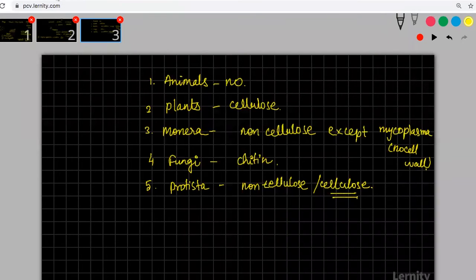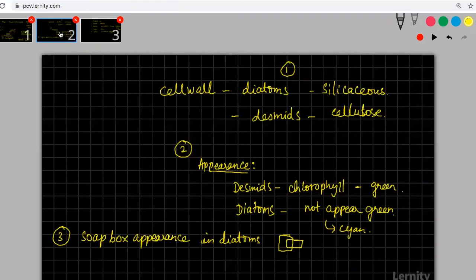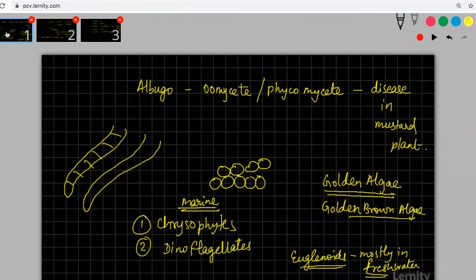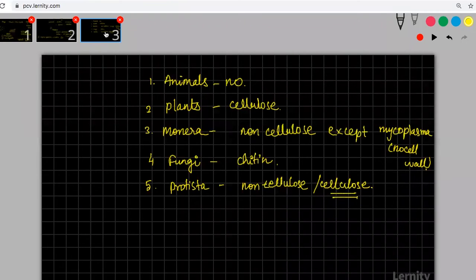Okay, so second slide. First slide. You're saying that you cannot understand for protist.